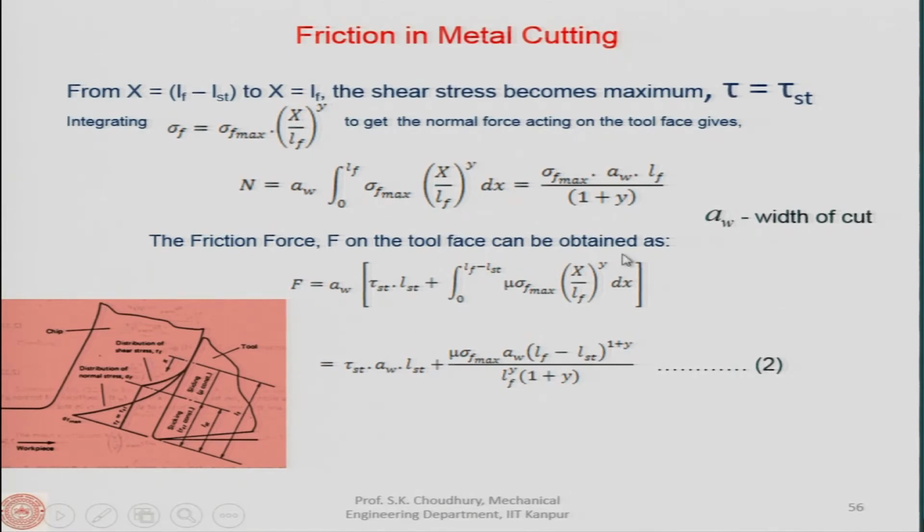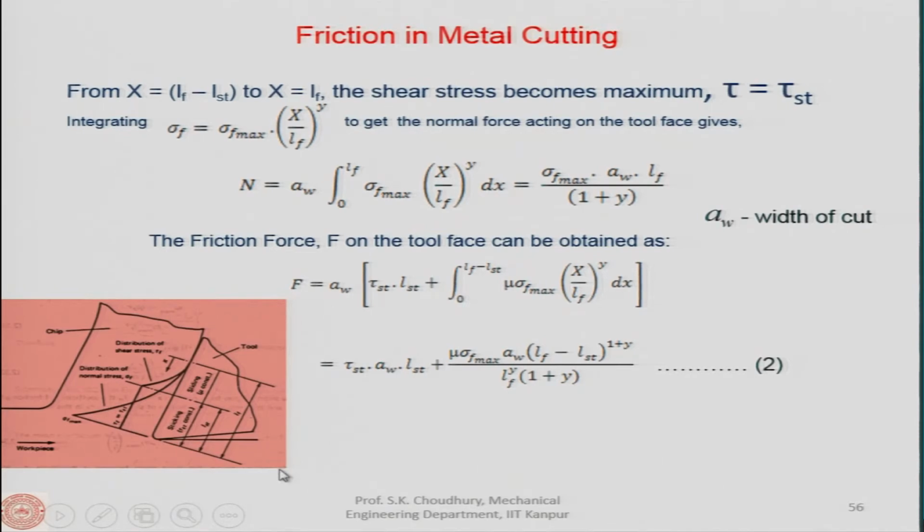Then we couple them together, summing them up, and we get the friction force, that is, we integrate the area under the entire curve of tau, from here to here and from here to here.